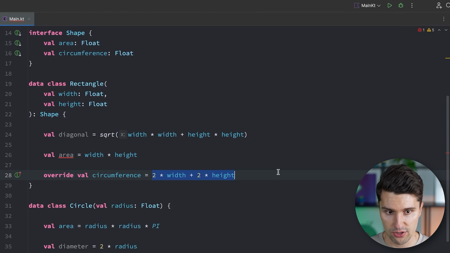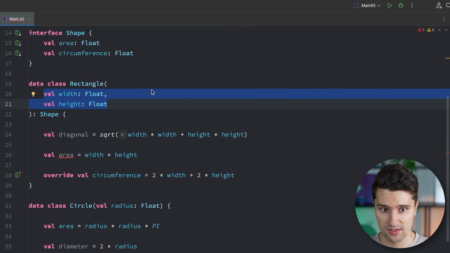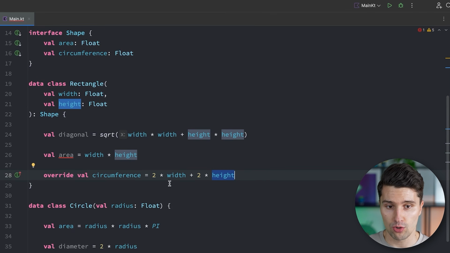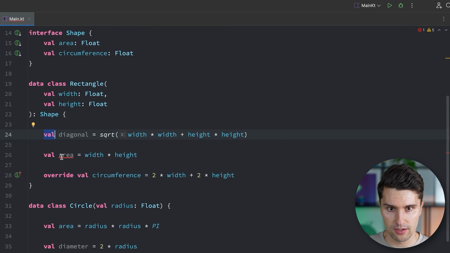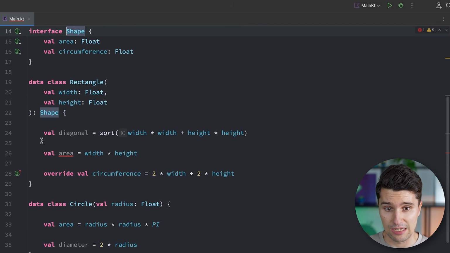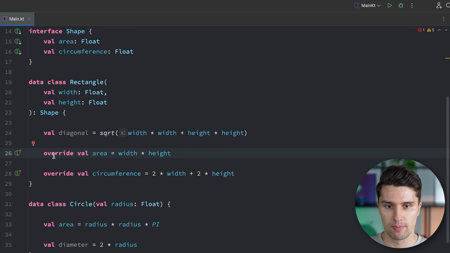In this case, this is actually smarter because the circumference will never change if we set the width and height values for a rectangle once. But if these values here could change across multiple reads of this circumference, then it would make sense to make this a getter instead. And the same thing is the case for the setter. That also is a thing which would be invoked whenever we assign a new value to a field. But that setter doesn't exist here for vals, since vals can't change by definition. So we now only get an underline for area, which comes from shape, but we don't explicitly override it, which is a requirement. So we just need to prepend this override keyword, and then our class is happy, because we now fully conform to the rules of this shape interface.